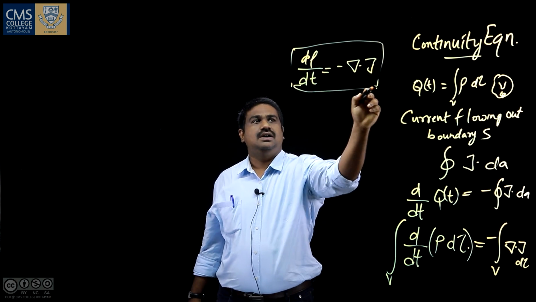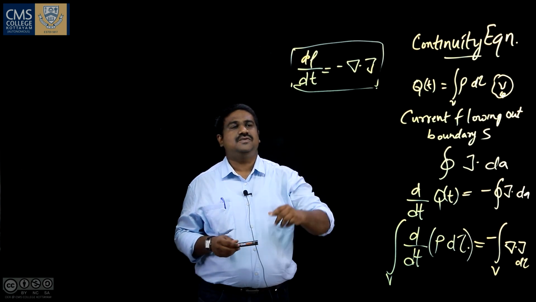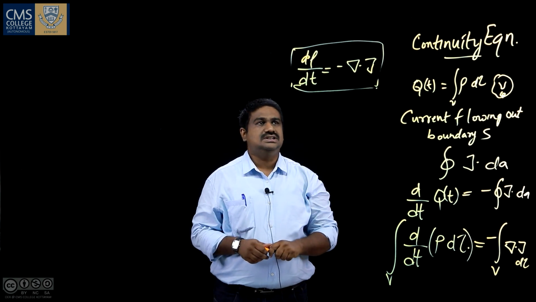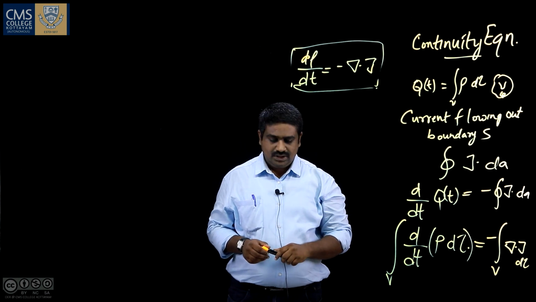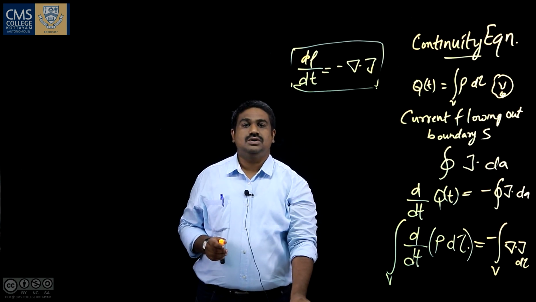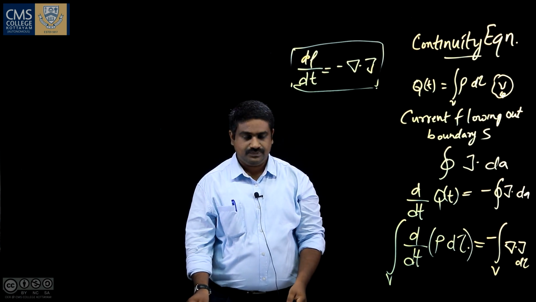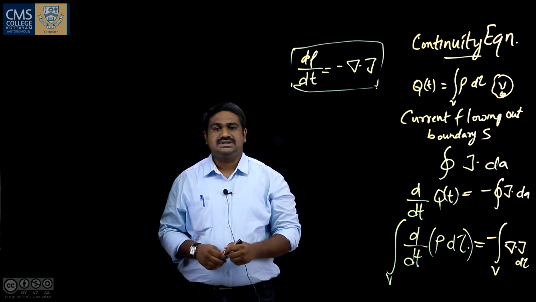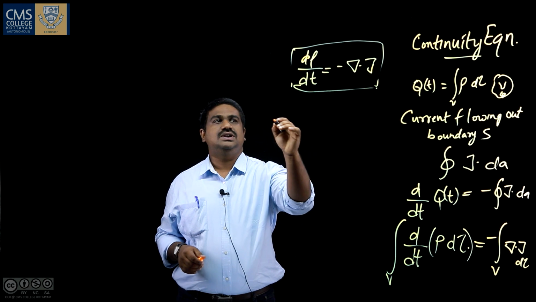So this is the very familiar continuity equation, which says that the rate of change of charge density will be equal to minus the divergence of the current. This is the conservation law, and we know that this is a consequence of the electromagnetic laws. So this is all about the conservation of charge. Now we are going to discuss conservation of energy.